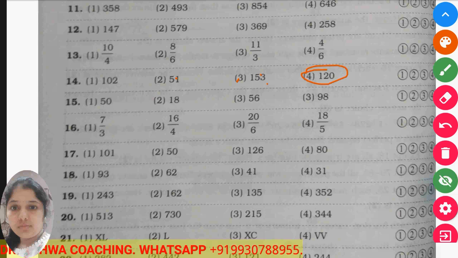Okay, now here 7 upon 3, 16 upon 4, 20 upon 6 and 18 upon 5. So if you look carefully, this is not completely divisible. 16 upon 4 is equal to 4, which gives us an integer answer. 20 upon 6, if we simplify, becomes 10 upon 3, and 18 upon 5 remains as it is. So all these belong to the term rational number, but this is an integer. So 16 upon 4 is the odd one out here.